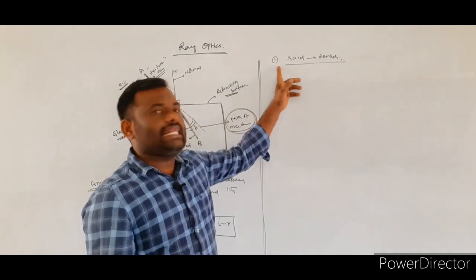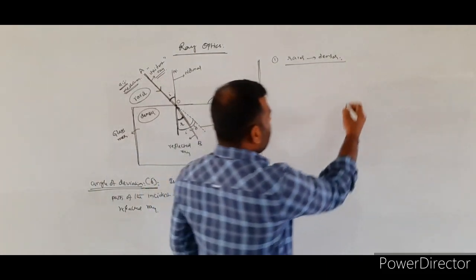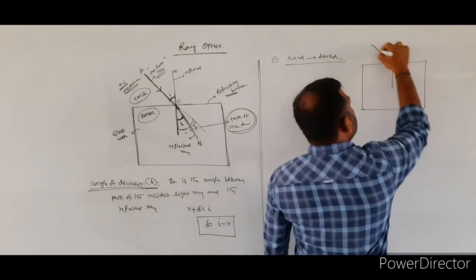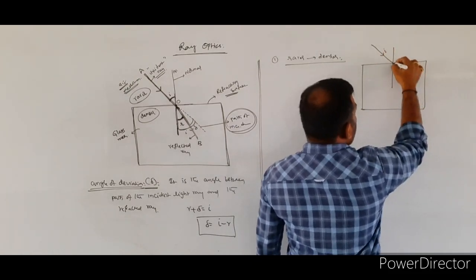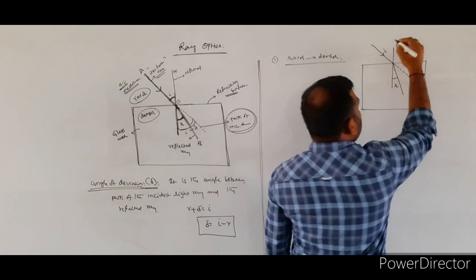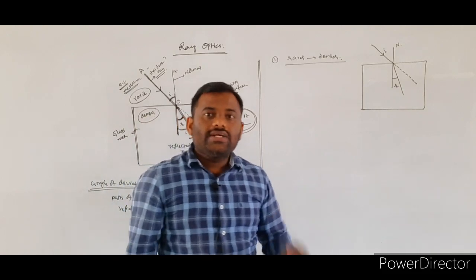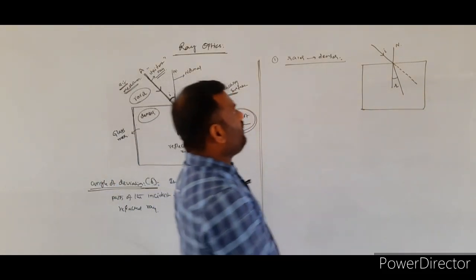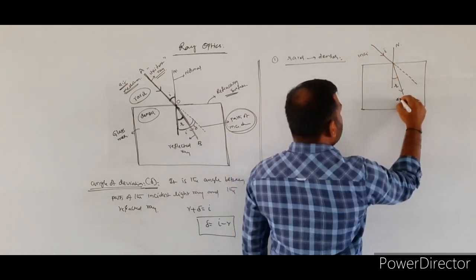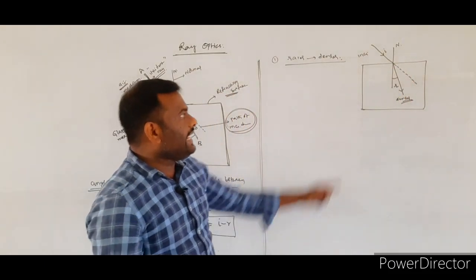Here two different cases are there. One is light traveling from the rarer medium to the denser medium. The same graph only we consider here. So this is the incident light ray and this is the refracted light ray, and the dotted line is indicating the actual path of the incident light ray. So whenever the incident light ray is present within the rarer medium and the refracted light ray within the denser medium, the representation of the refraction of the light will be like this.